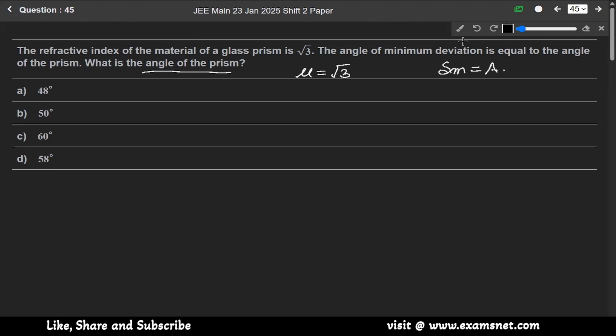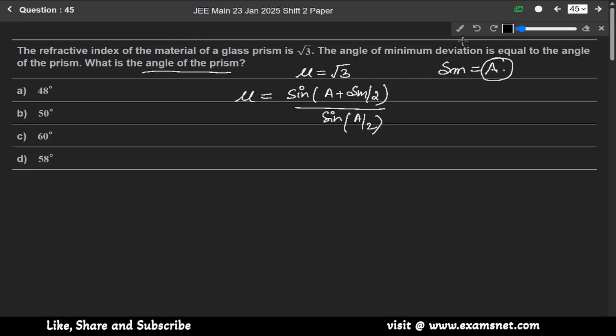So basically we have to find the value of A, since we know the formula: mu is equal to sine of (A plus delta m) by 2 over sine A by 2.